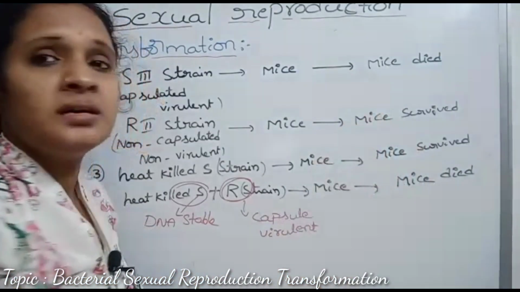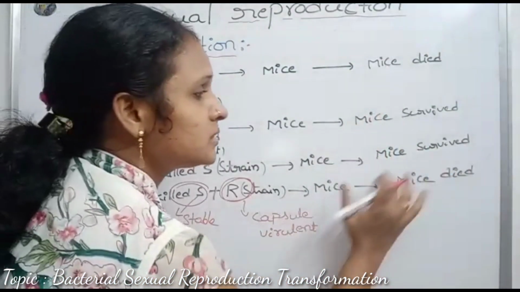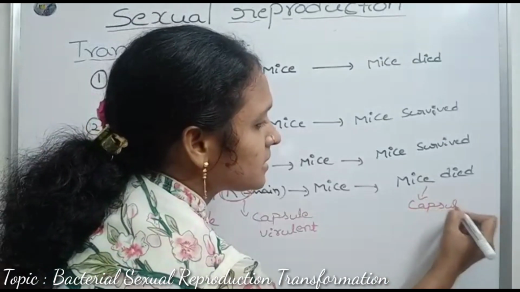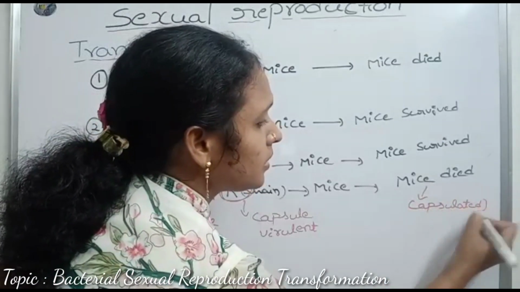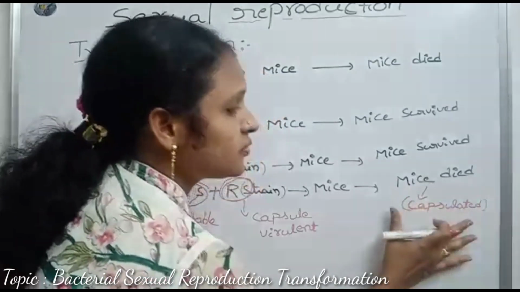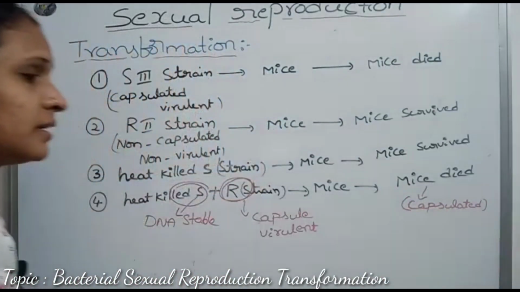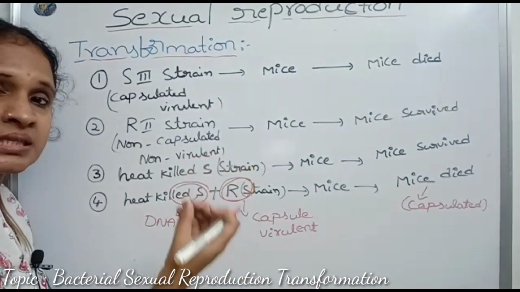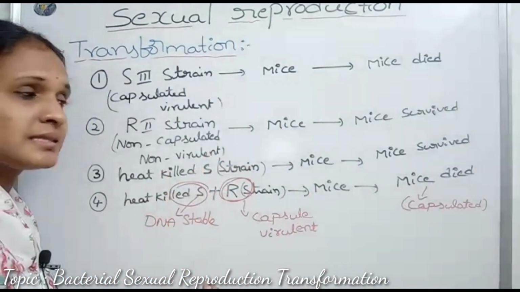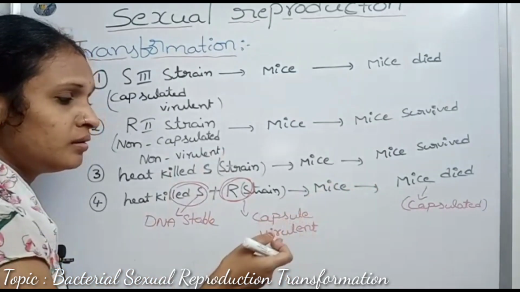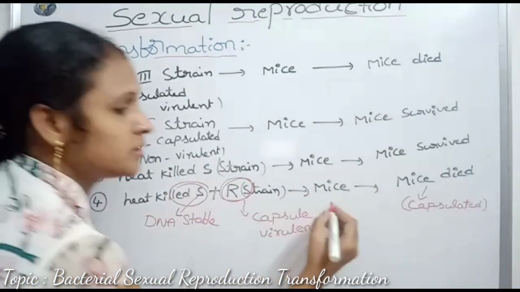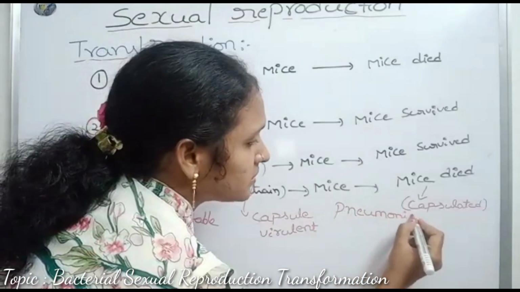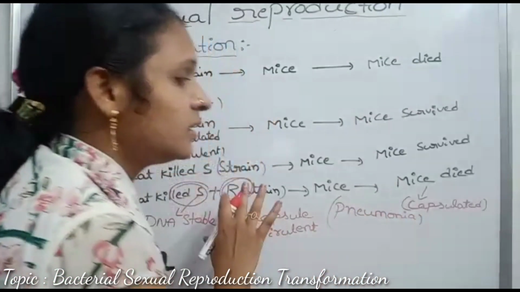So the mice died. In the dead mice, we see capsulated S strain cells. How? Here the R strain receives the S strain DNA and is transformed, becoming virulent and capsulated. It causes pneumonia disease in the mice. That is the experiment of Griffith.